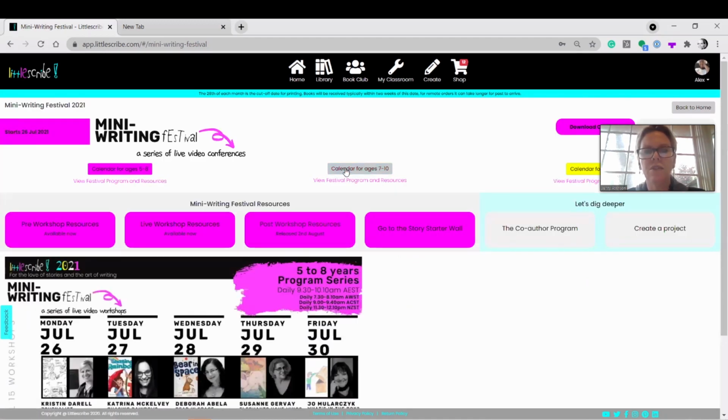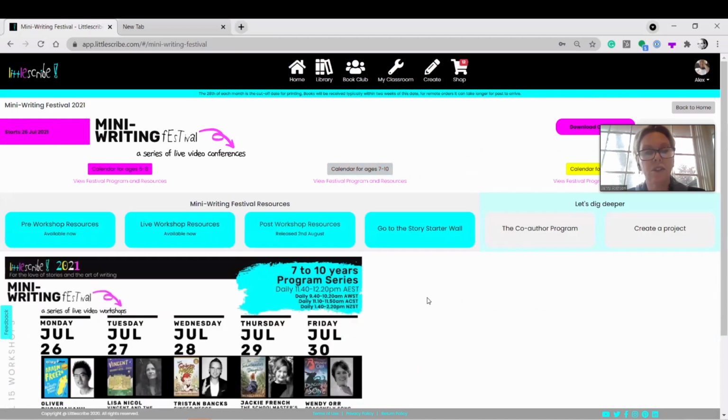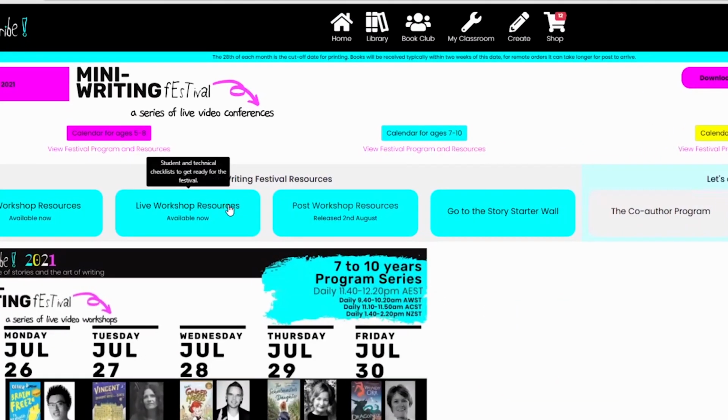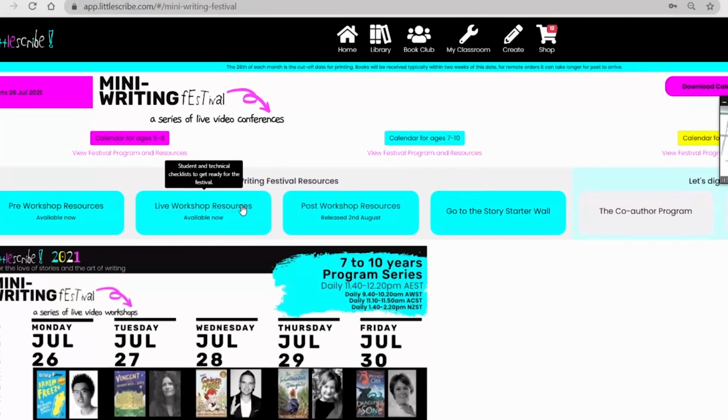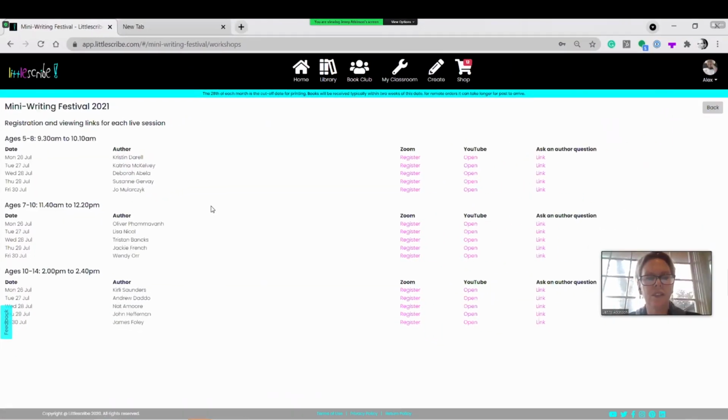If you're in the middle tier and looking at most of those festival events, again, just simply tap the blue live workshop resources and you'll see that you've got access to all 15 of the workshops.